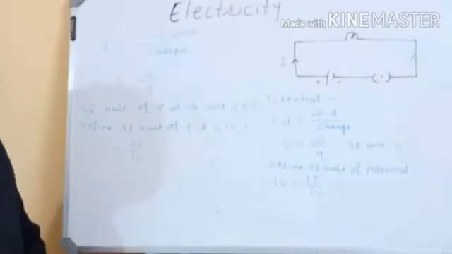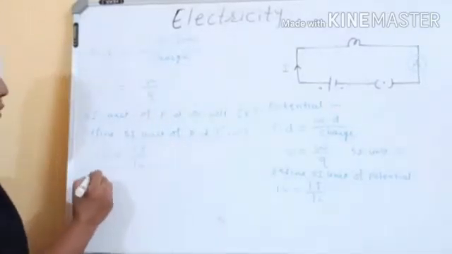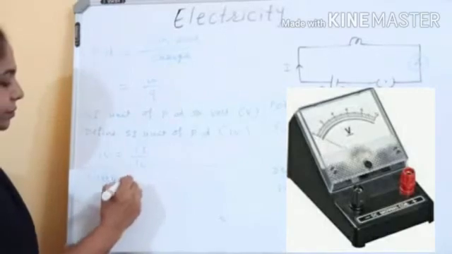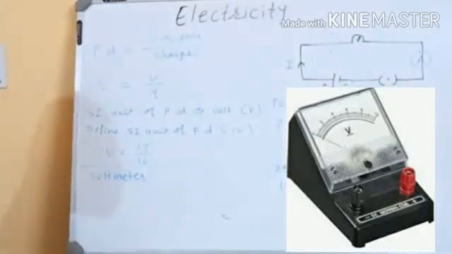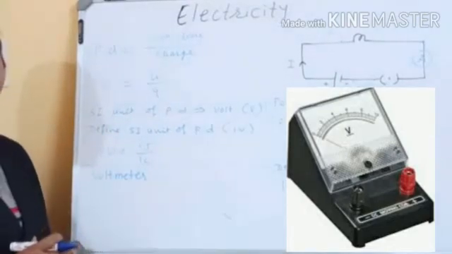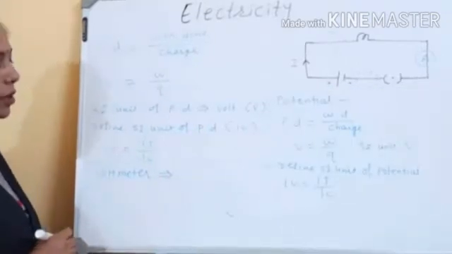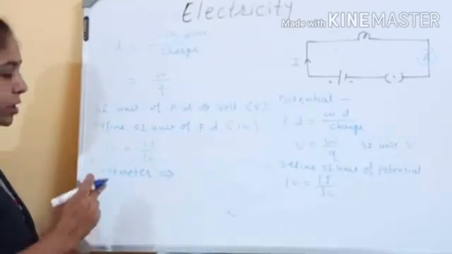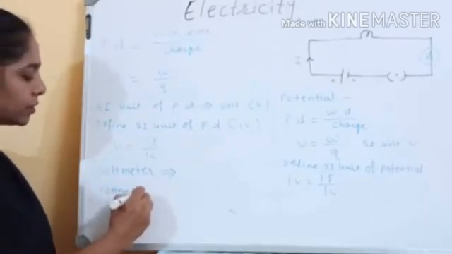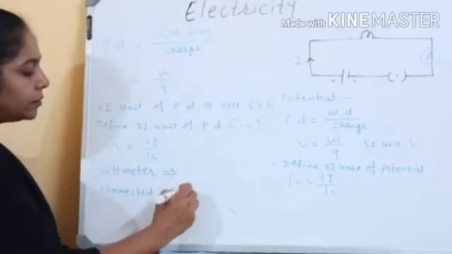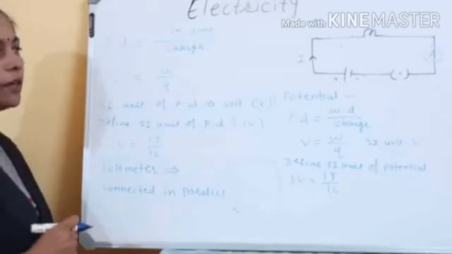Now to measure this potential, we have an instrument called a voltmeter. A voltmeter is an instrument used to measure the potential difference across any length of a wire. I said across, which means a voltmeter is always connected in parallel.